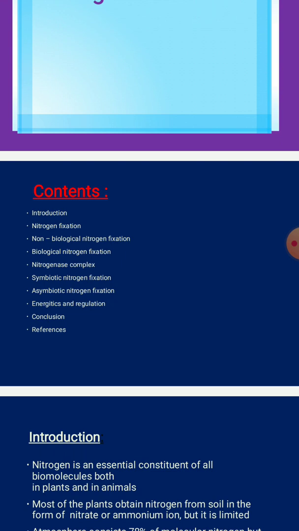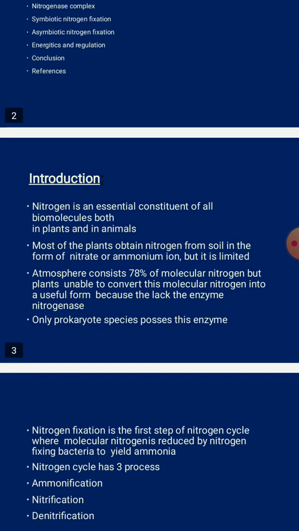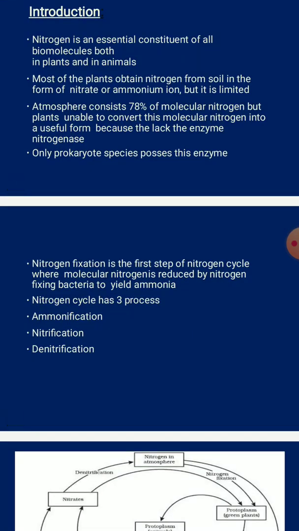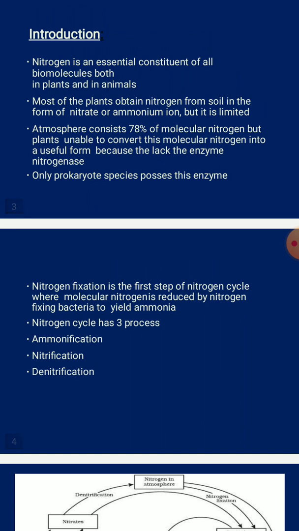Among nitrogen fixation, there are two types: biological and non-biological. And the nitrogenase complex, enzyme activity or the mechanism, and the symbiotic nitrogen fixation. And energetics and regulation, I will be discussing later, with respect to that, the nitrogen NIF genes.